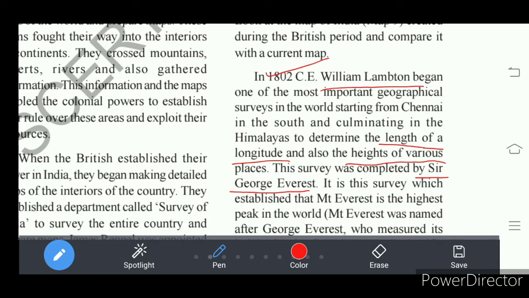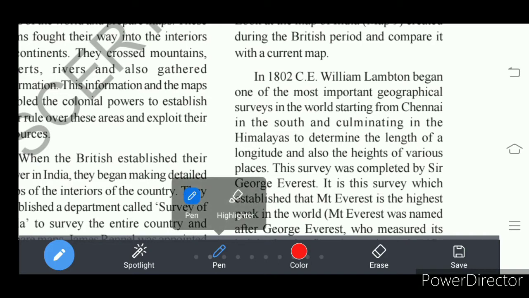What is the highest peak in the world? Mount Everest. Such a highest peak got the name Everest from the name of George Everest, who completed the survey started by William Lambton in 1802 common era.